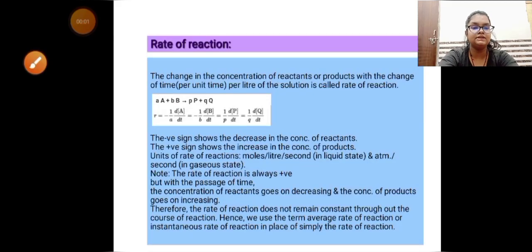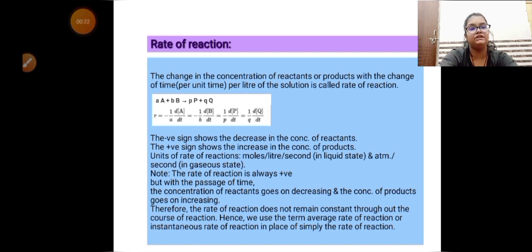So what is the rate of a reaction? The change in concentration of a reactant or a product with the passage of time per liter of the solution is called the rate of a reaction. Why am I saying change in concentration of a reactant or a product?